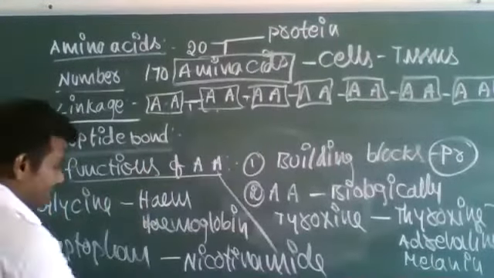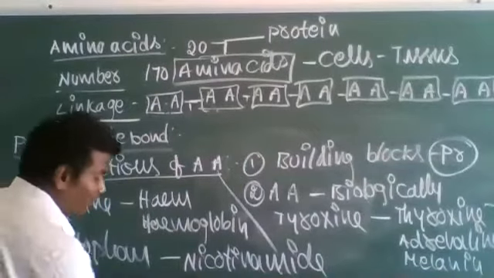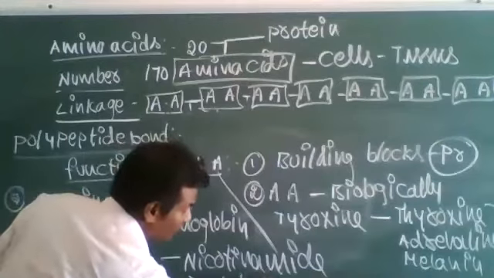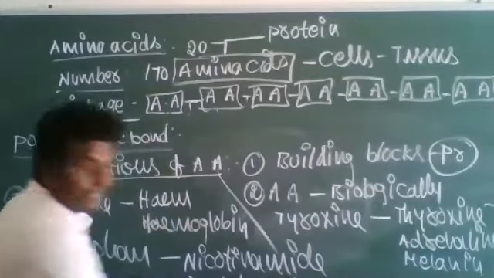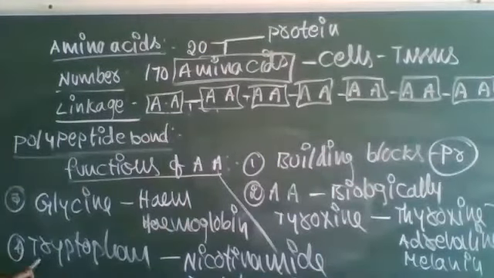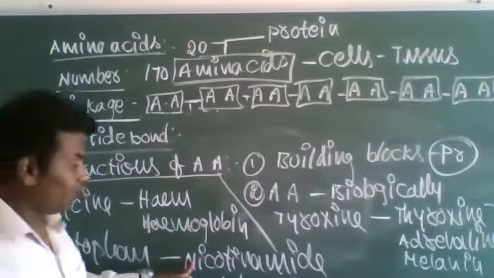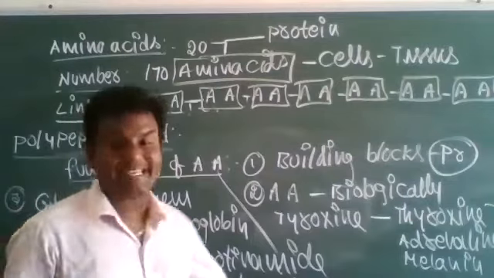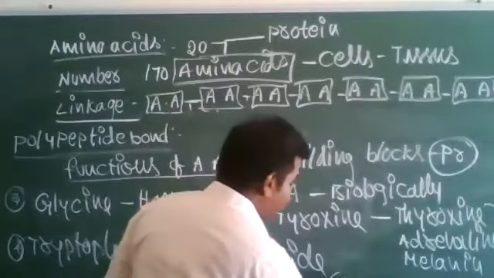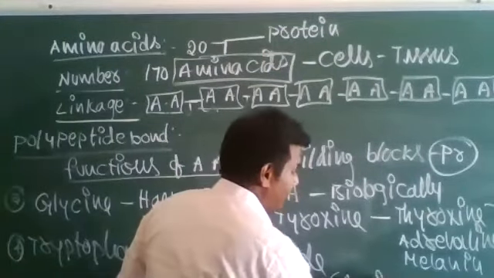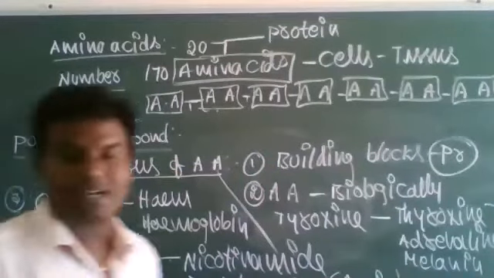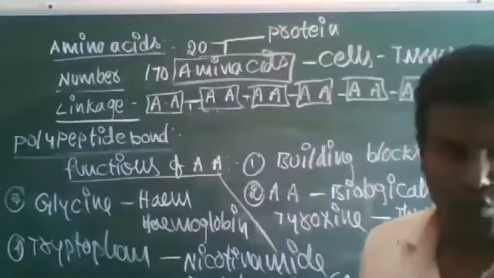Next, in plants, the plant hormone indole 3-acetic acid, also called auxin, is formed from tryptophan. In such a way, amino acids are converted into biologically active molecules.